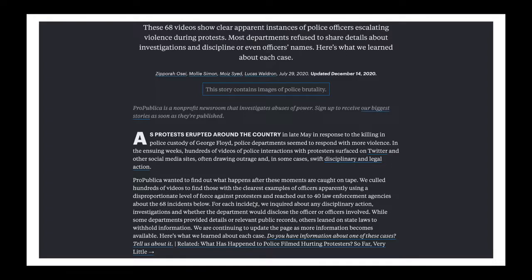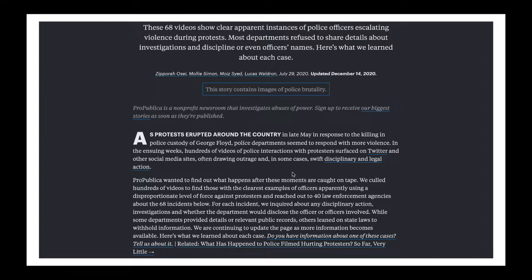Let's see. Here's a bit more extensive example. So this is ProPublica. And we have a lead graph here. As protests erupted around the country in late May, police departments seemed to respond with more violence. In the ensuing weeks, hundreds of videos of protests surfaced on Twitter and other social media sites, often drawing outrage and in some cases swift disciplinary and legal action.